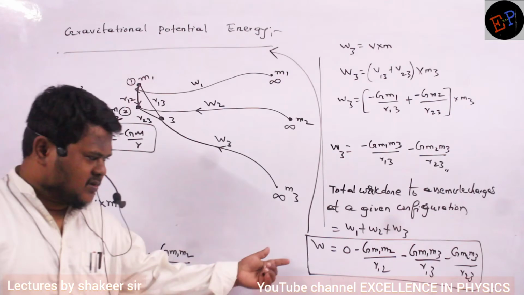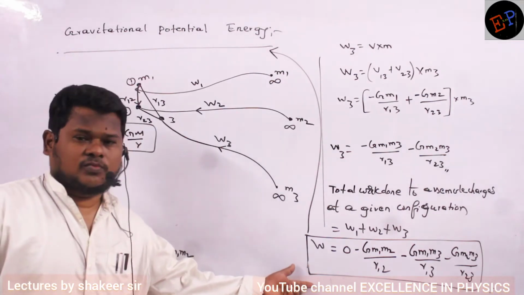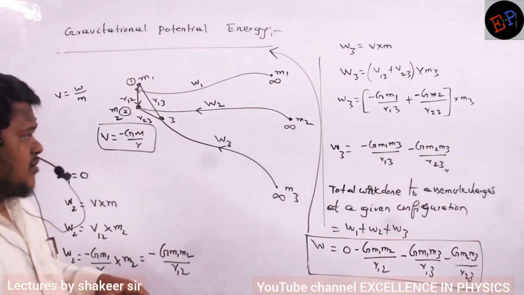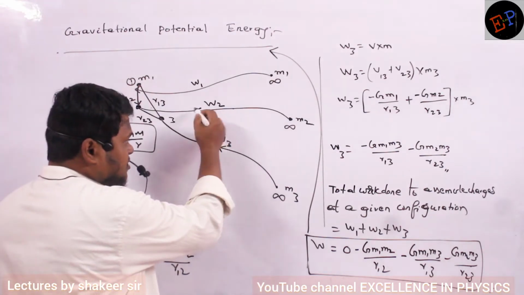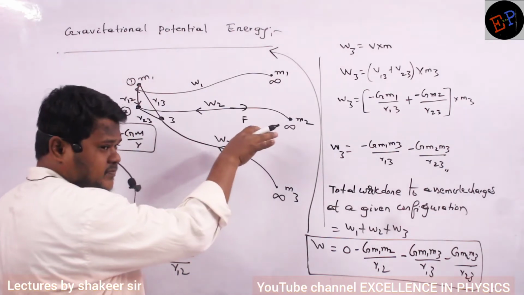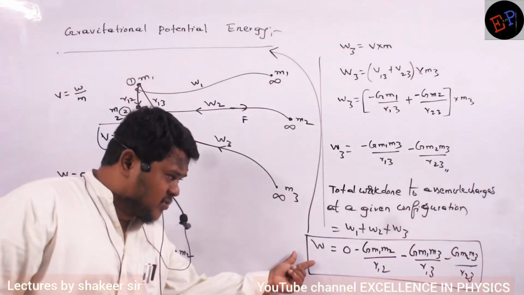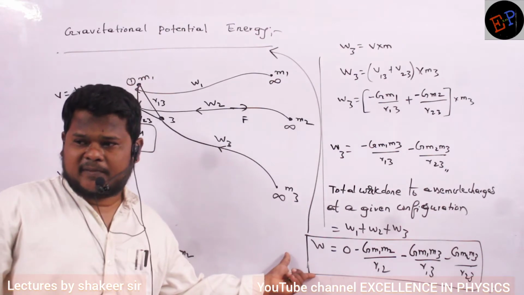It means this much amount of negative work I have to do. And definitely work done is negative only, because forces are all attractive. If I have to move a mass in this direction, I have to apply force in the opposite direction. So every work done is negative. And if I supply the same amount of positive energy, then can you say what will happen?